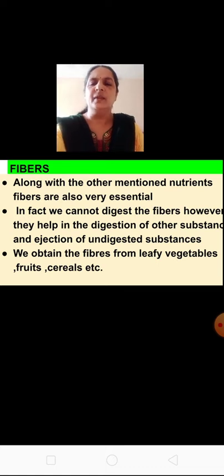What did we see? We saw how energy is produced, how we get energy from proteins, and we saw lipids and vitamins, and we learnt about water as well as fibers. Let us revise now. What happens to proteins?